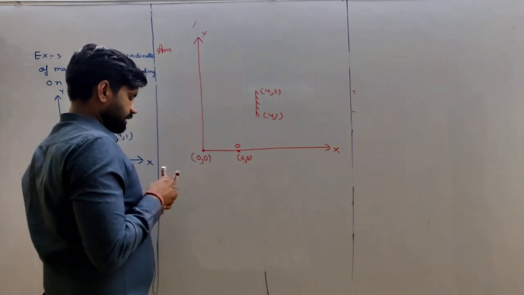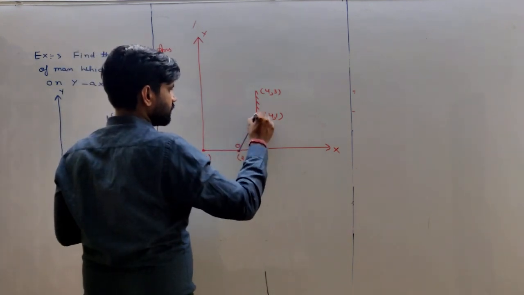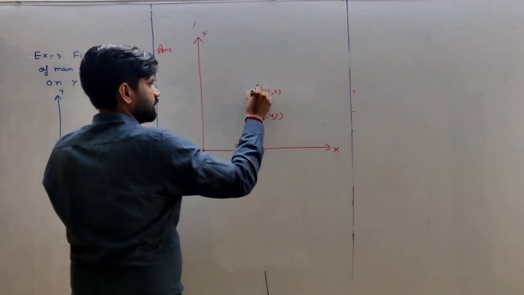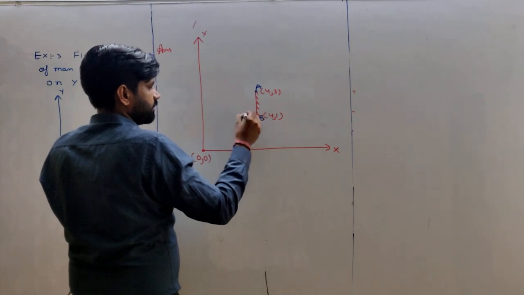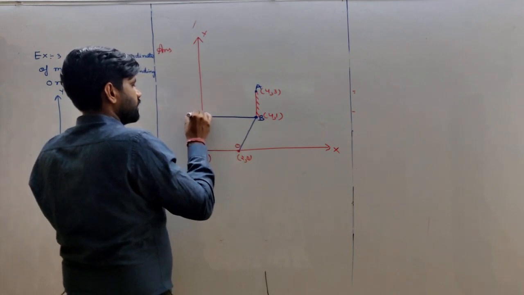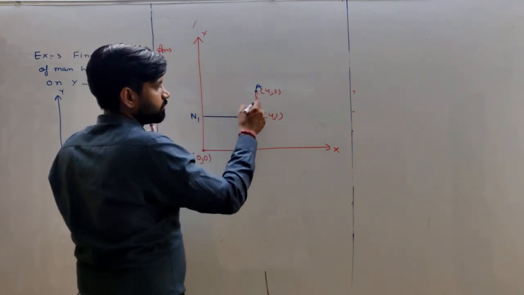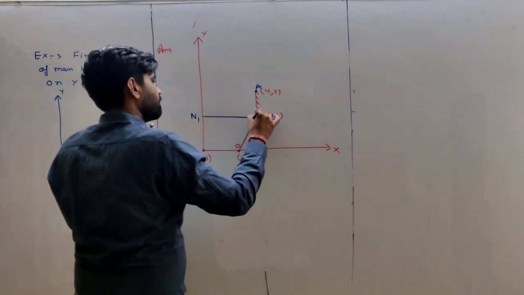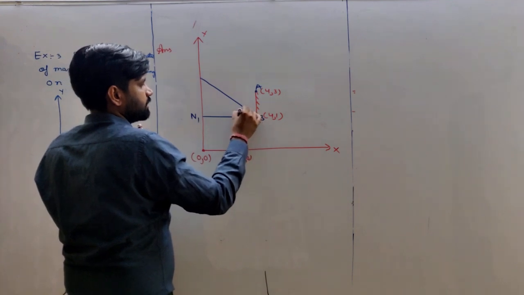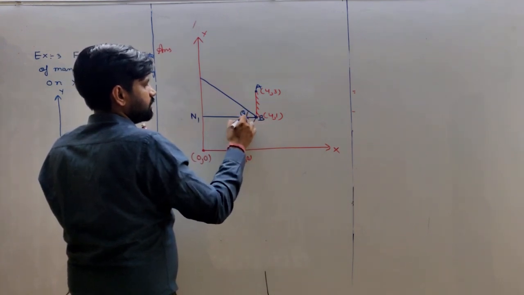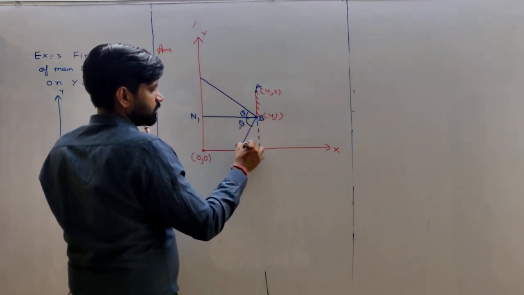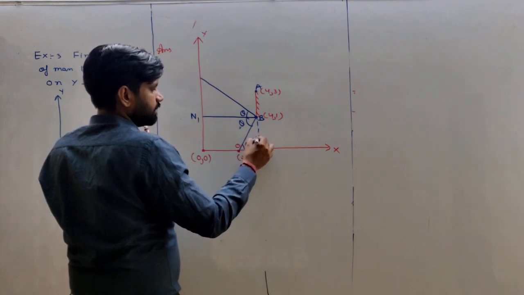An incident ray is incident on the lowermost point, which is point B. The upper point is A. This is the point of incidence. From the point of incidence, a normal is drawn which is perpendicular to the vertical mirror. A ray is reflected at an angle theta. This angle is theta, then this angle is also theta. This is the alternate angle, this is a 90-degree angle.